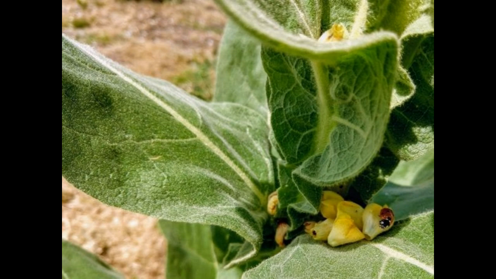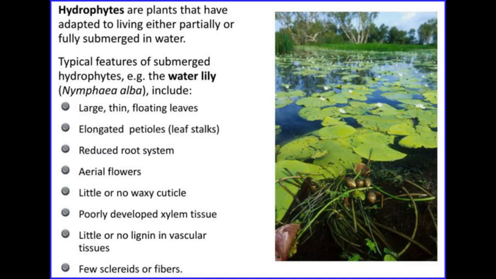The mucilage which covers the parts of the hydrophytes protects the plants from decaying. The stems are spongy and flexible.